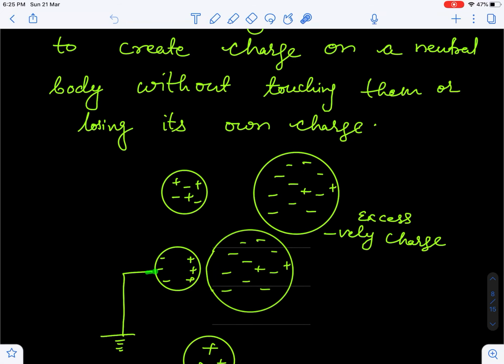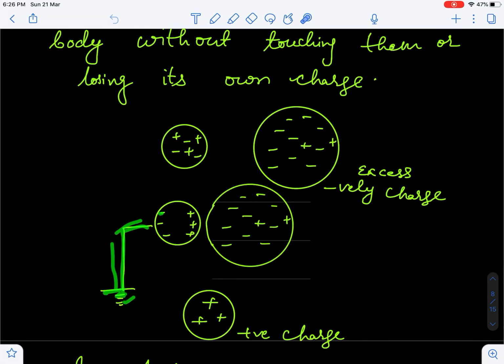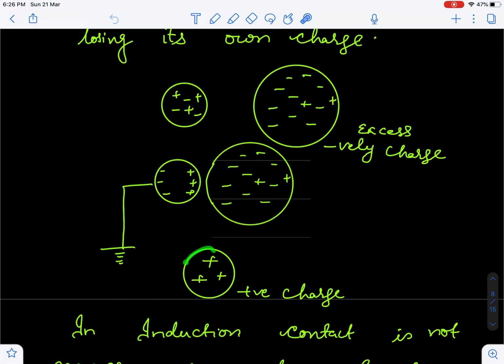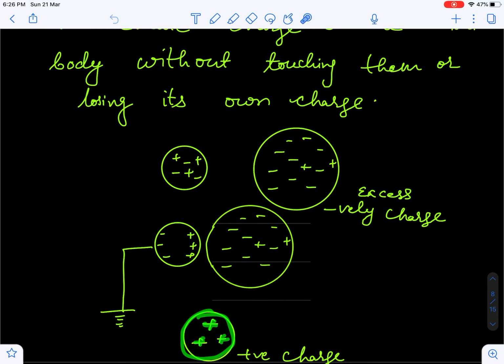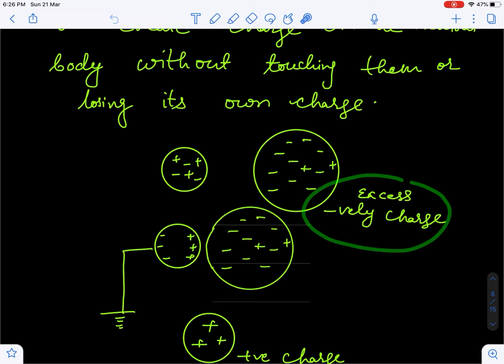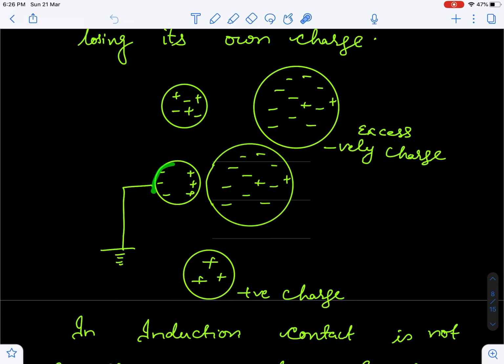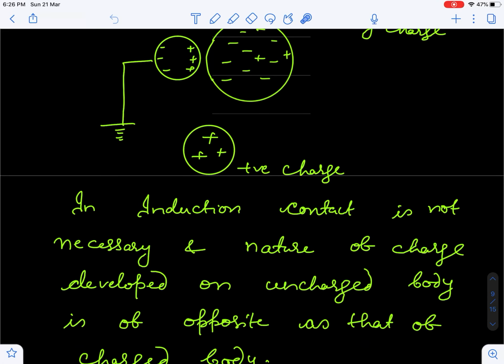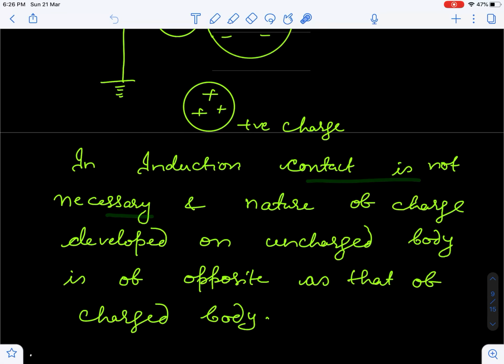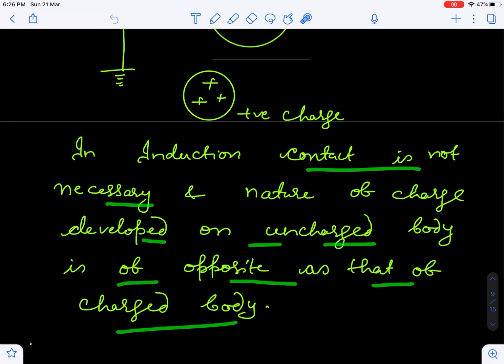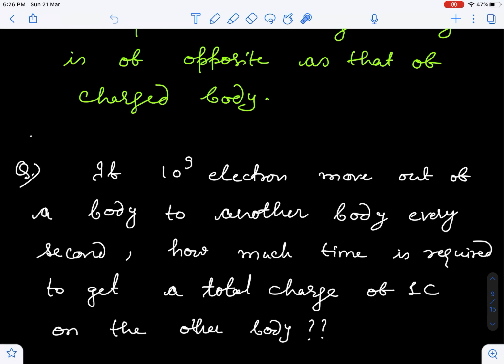Now what we have done is just ground these things. So this all negative charge will actually flow out to the ground, and this body becomes positively charged. See here, the excess negatively charged body, because of this excess charge, the nature of charge developed on the charging body is of opposite nature. So in induction, contact is not necessary and the nature of charge developed on the uncharged body is opposite to that of the charged body. So now we have taken one question from NCERT.